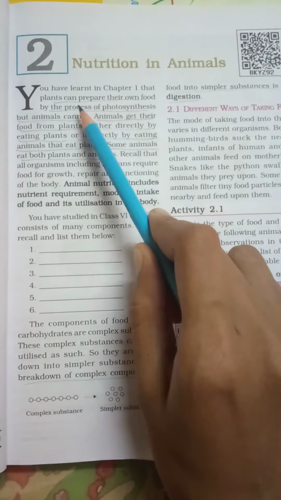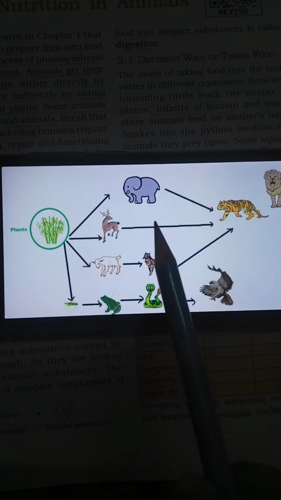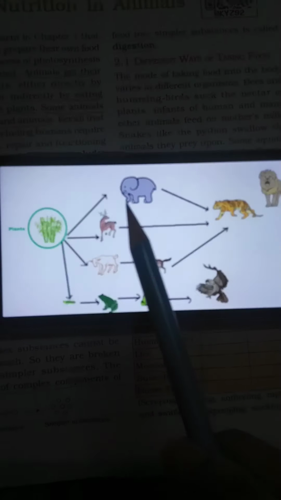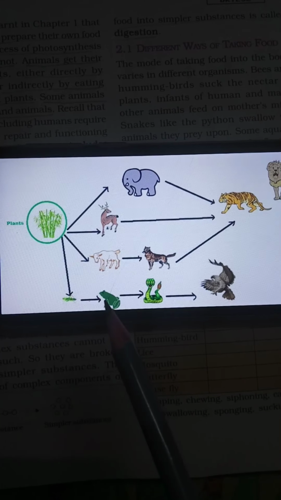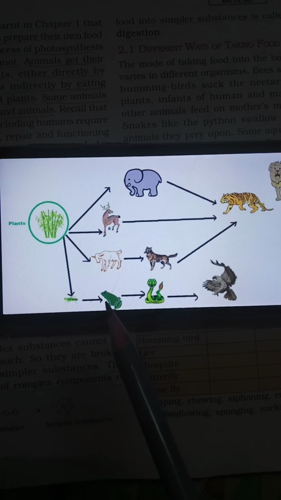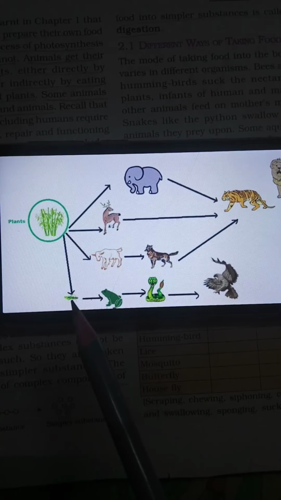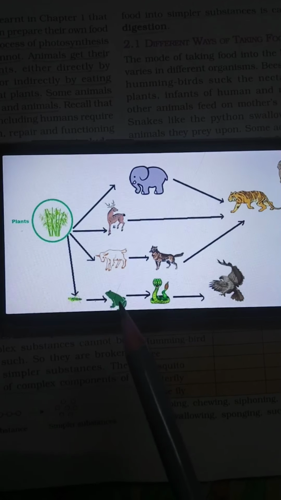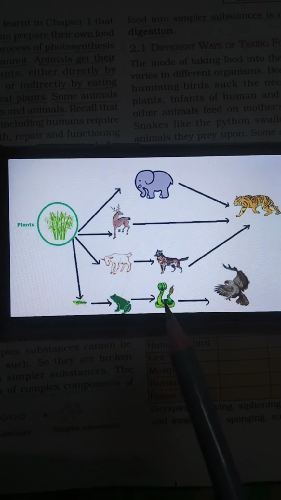So this is an elephant, a deer, a goat and a frog. These are the plant eating animals. These are herbivorous animals. Here are a snake and a wolf. Snake will eat frog, and there is one more, grasshopper. Grasshopper will eat plants. Grasshopper is eaten by frog. Frog is eaten by snake. Snake is eaten by eagle.